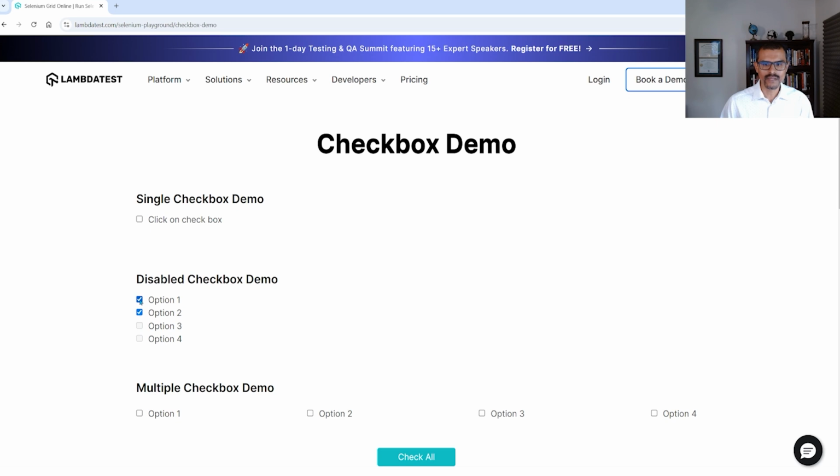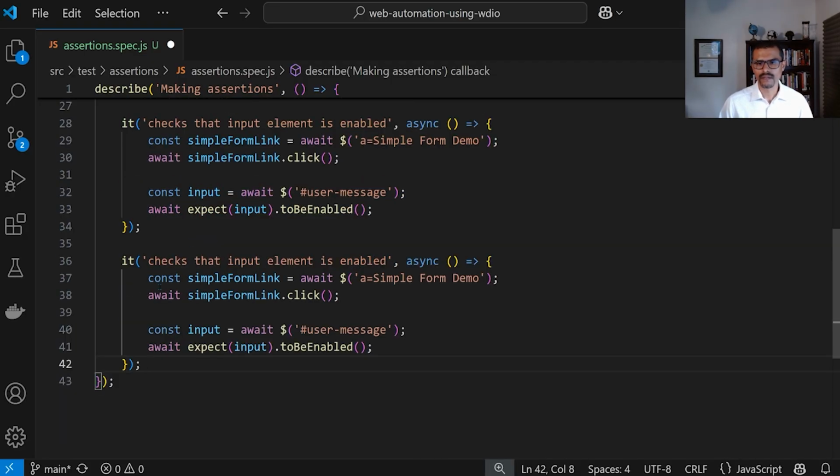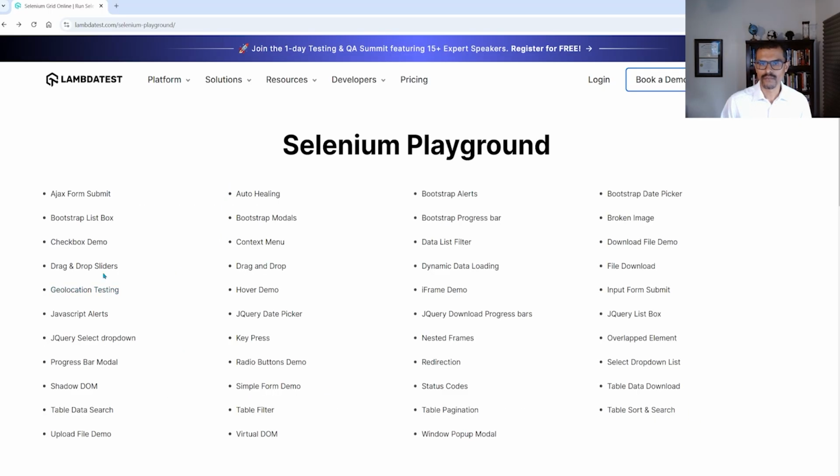We can check this one, right? But not the bottom ones, all right? So I'm going to show you how to check that this box right here is indeed disabled. So again, I'm going to copy this and I'm going to check that a checkbox is disabled. First, we need to navigate to that checkbox page. So let's go back over here. We are going to go back to this page.